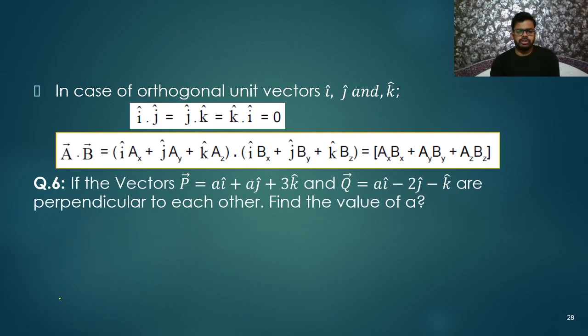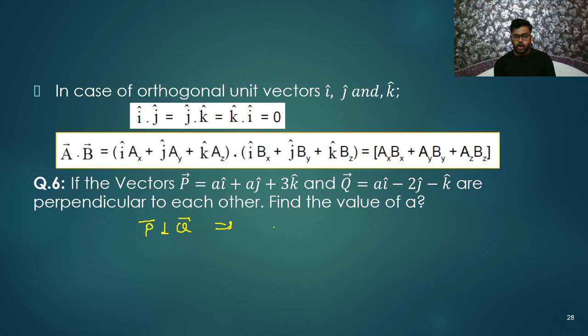So here is the question. If vectors P = a i cap + a j cap + 3k cap and Q = a i cap - 2 j cap - k cap are perpendicular to each other, then find the value of small a. So what I will say? Here it is given that P is perpendicular to Q. It is given in the question.